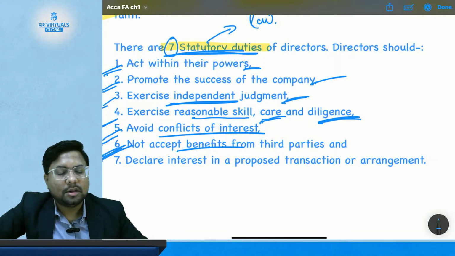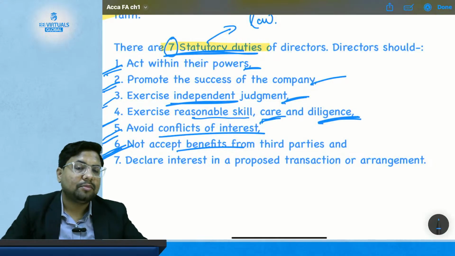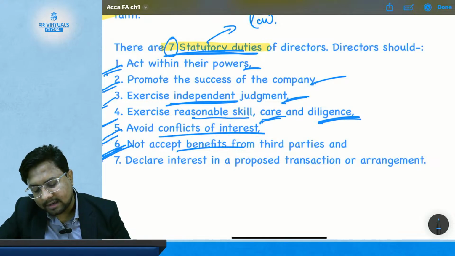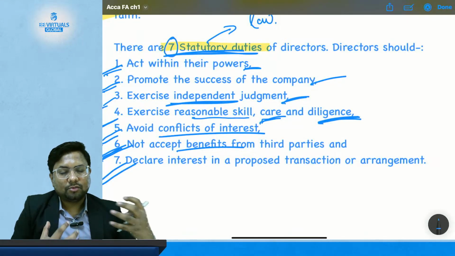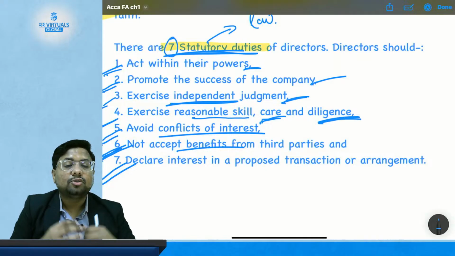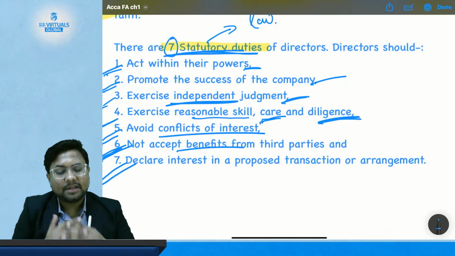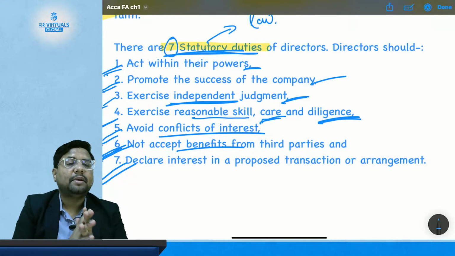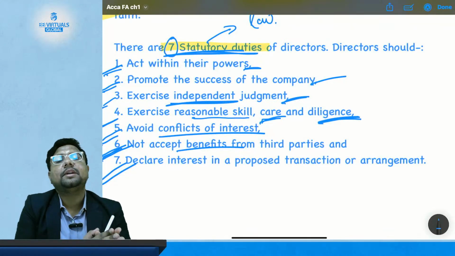The director should take reasonable care to not accept any such benefit from a third party and should only act with the purpose of giving benefit to the company. Okay. And the last duty of the director is to declare interest in a proposed transaction or arrangement. Suppose a vendor is going to be selected by the company to give an order. I should come forward and disclose that this vendor is my friend and hence there is a conflict of interest. Now it's up to the other directors and the company whether they go with that vendor or not, but it is your duty to come forward and tell the company the truth that this vendor is interested.